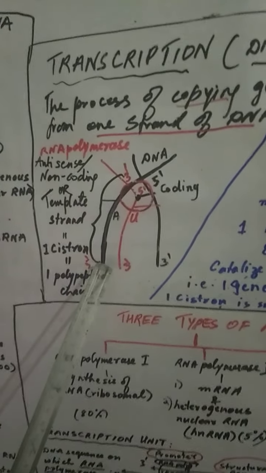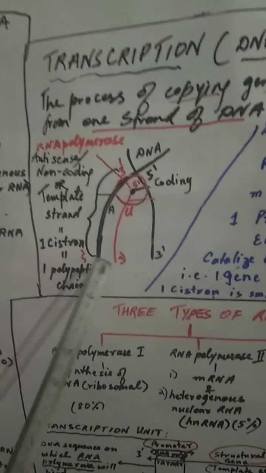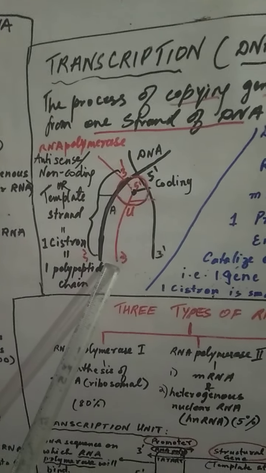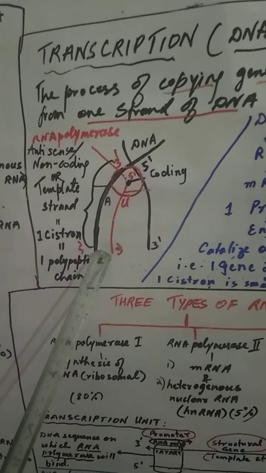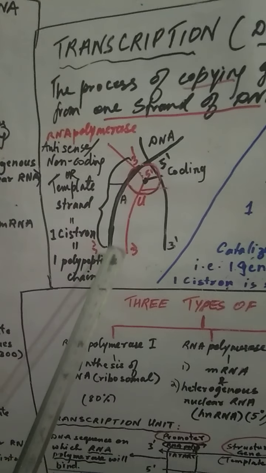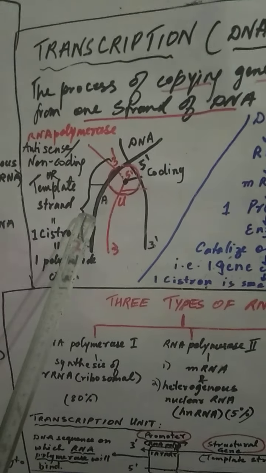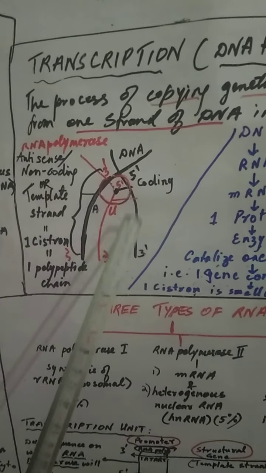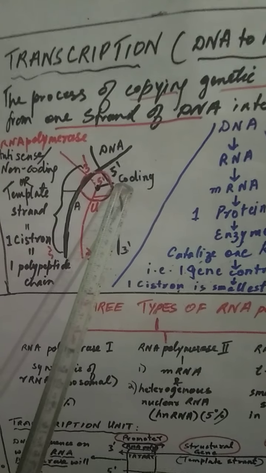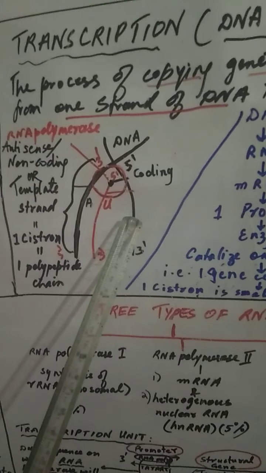On this only, the RNA polymerase enzyme will bind and synthesize RNA from 5' to 3'. So this is the template strand. The opposite strand is called the coding strand, on which there will be no synthesis of RNA.